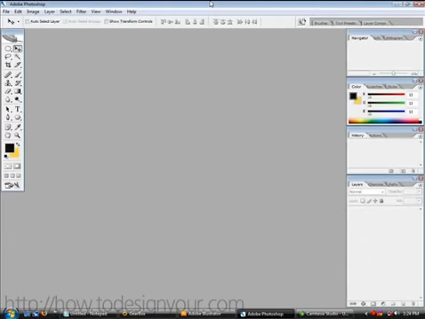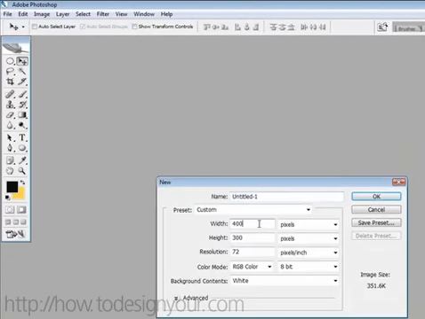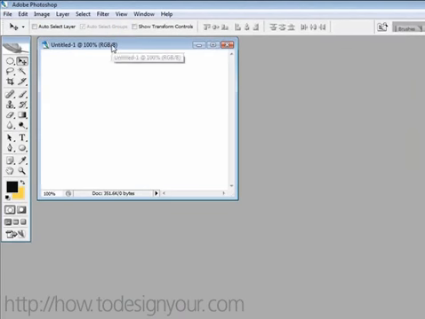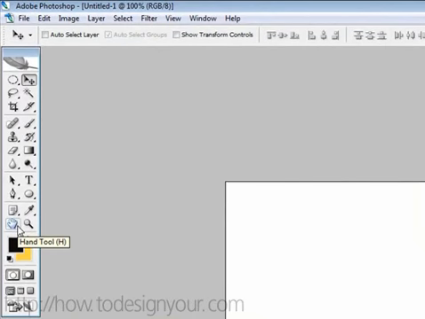So anyhow, we're going to start here in Photoshop, and we're going to go file, new. We're just going to set the width and height at 400 by 300 pixels. Alright, so there are two different types of icon sets. You can either have one that is just plain icons in and of themselves, just like the one we saw, or we can actually have one where each icon has a button on it, like for the background. So we're going to start with that type first.